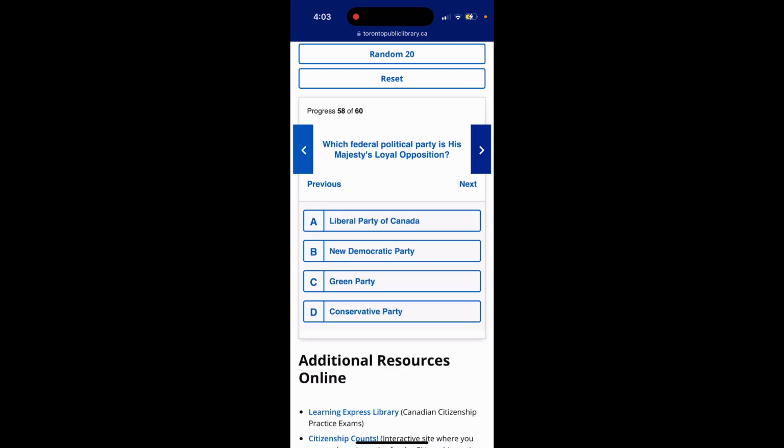Question 58. Which federal political party is His Majesty's loyal opposition? Option A, Liberal Party of Canada. Option B, New Democratic Party. Option C, Green Party. Option D, Conservative Party. The answer is option D, Conservative Party.